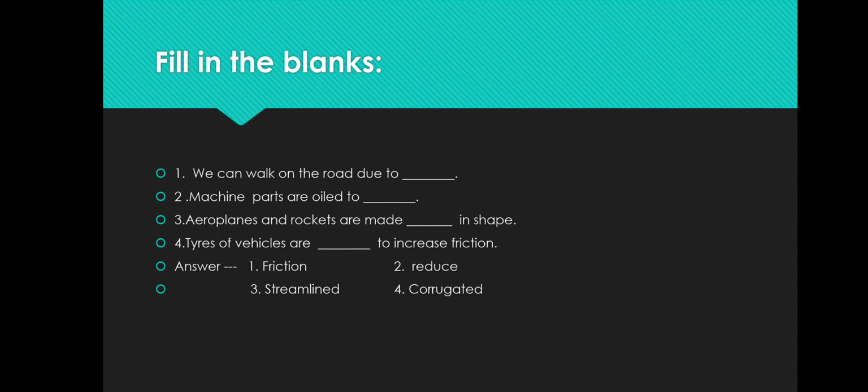Tires of vehicles are corrugated to increase friction. First answer is friction. Second answer is reduce friction. Third answer streamlined in shape. And fourth answer corrugated.